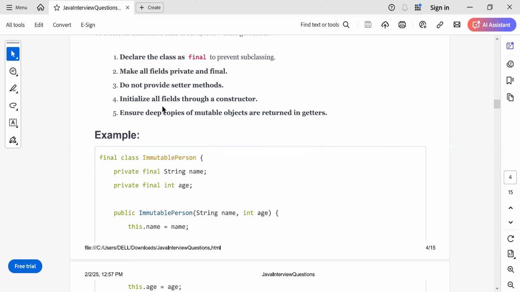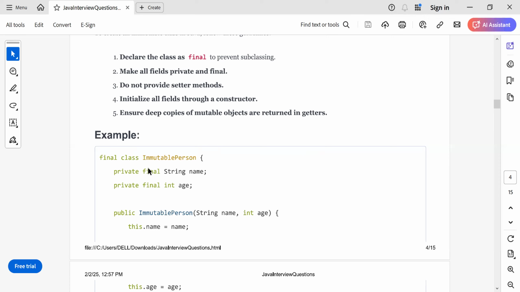The second step: make all fields private and final. For example, take name. Name is private as well as final. Make all the fields private and final. Do not provide setter methods. Why do I not provide the setter methods?